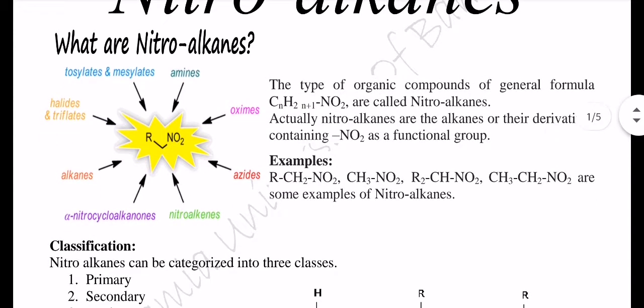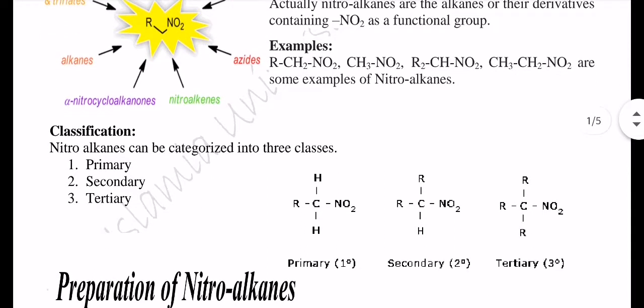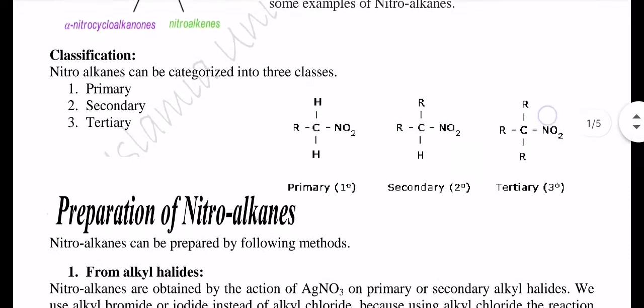Now, classification of nitroalkanes. Nitroalkanes can be categorized into three classes: primary nitroalkanes, secondary nitroalkanes, and tertiary nitroalkanes. Here the structures of nitroalkanes and their classifications are given: primary, secondary, and tertiary. You can see here.